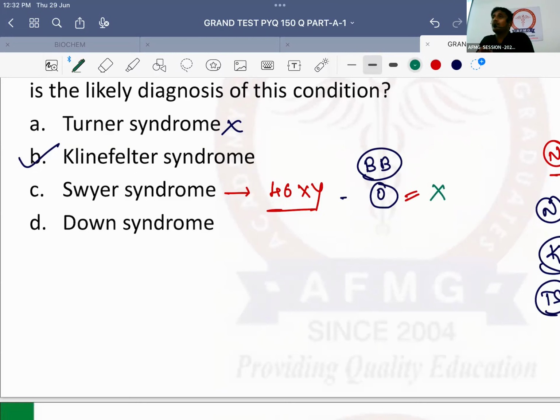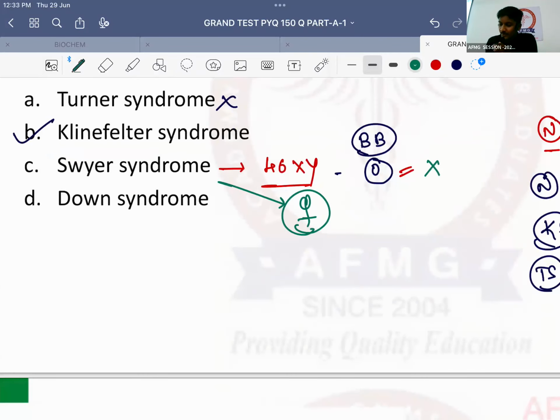The second reason is, Swyer syndrome is phenotypically male or female? Very good. Okay, so phenotypically the patient is a female. Why? Because it is 46XY, so which gonads will the patient have? Testis or ovaries? Testis. But what kind of testis? Streak testis, meaning bad testis. If the testis is bad, will testosterone be formed? No. And if testosterone is not formed, will the genitalia be male or female? Female, because male genitalia could not develop and the default genitalia of a human is female.